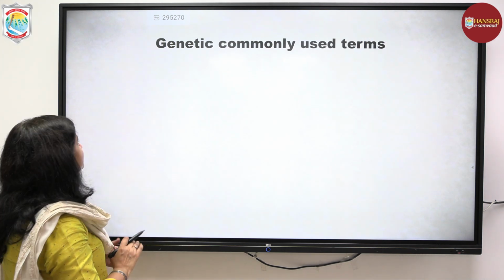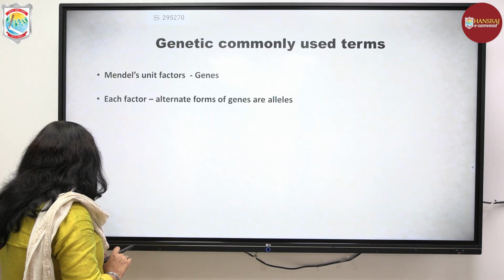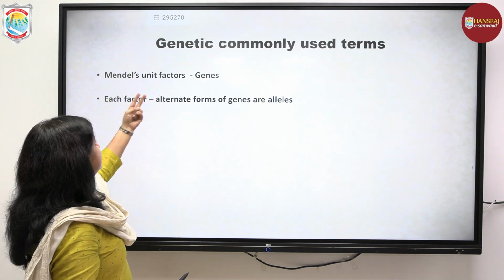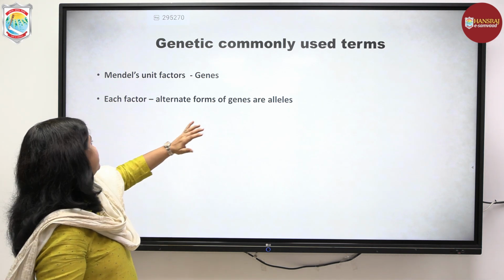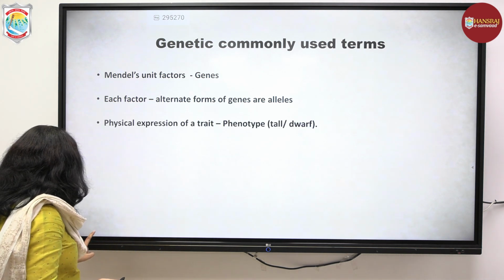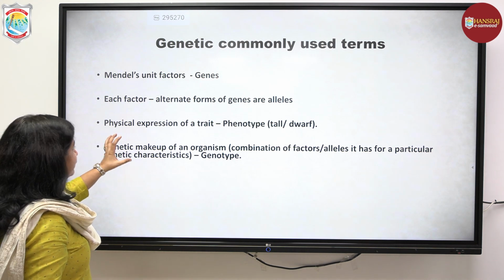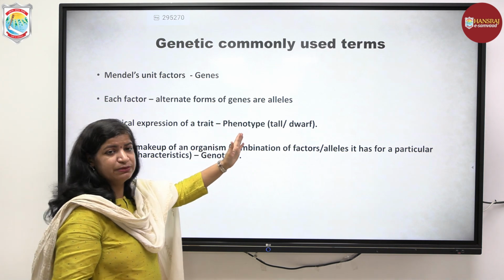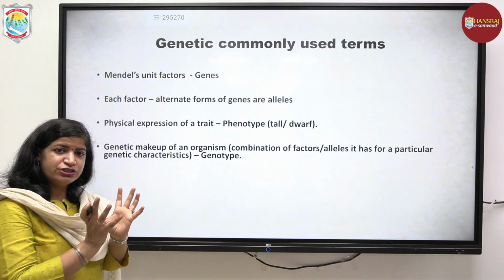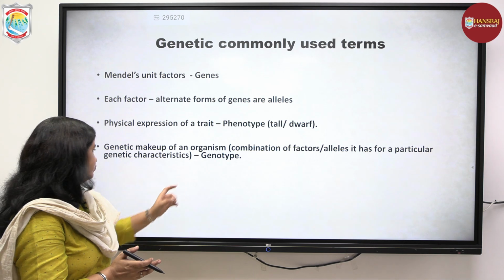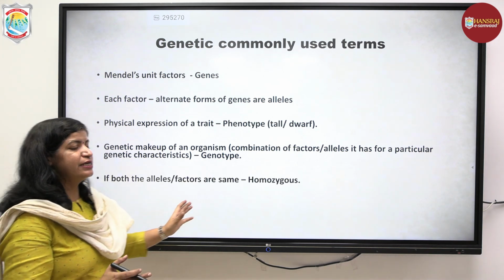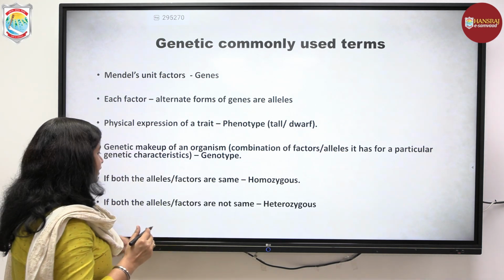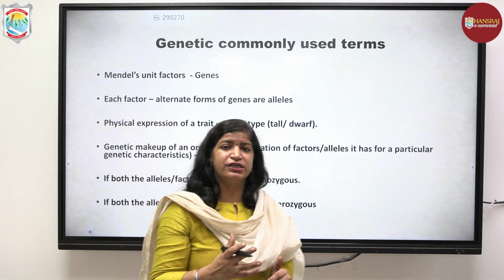And yes, nowadays we know that these unit factors are nothing but genes. And there are two alternate forms of genes, they are known as alleles. And when these factors get expressed, they give rise to some physical expression of a trait, that becomes phenotype, and what combination they are present in an individual, that constitutes their genotype. And when both the factors are same, the individual is said to be homozygous for that particular characteristic, and if both the factors are different, the organism is said to be heterozygous for that trait.